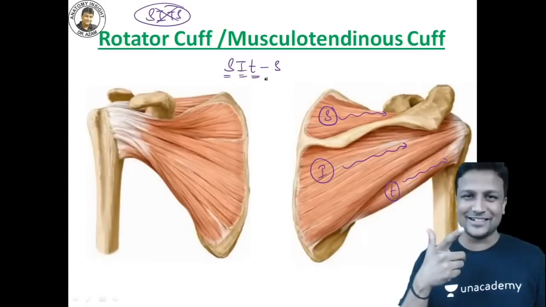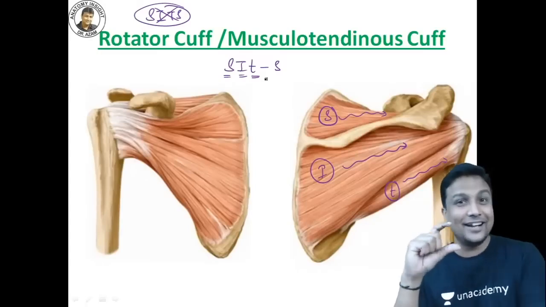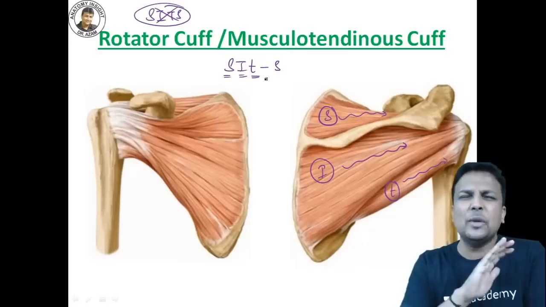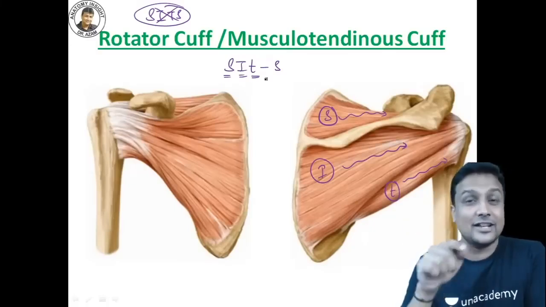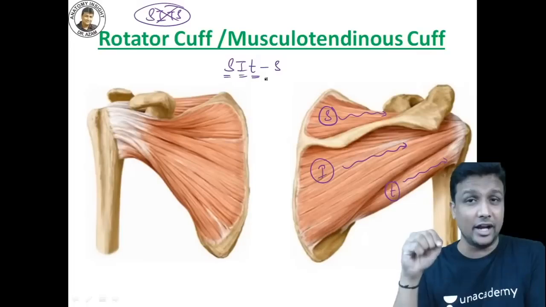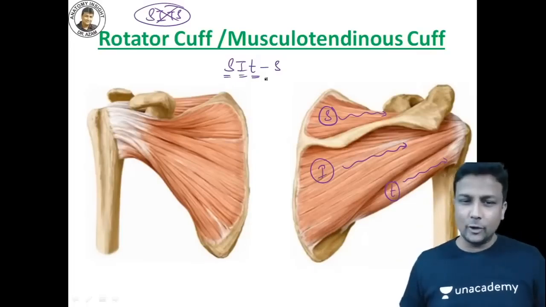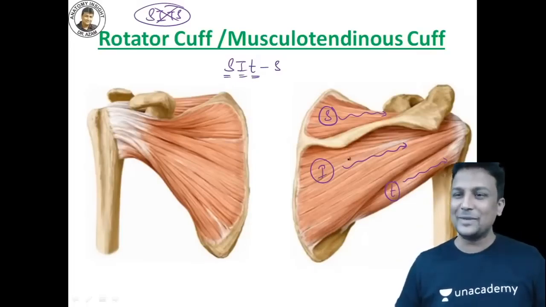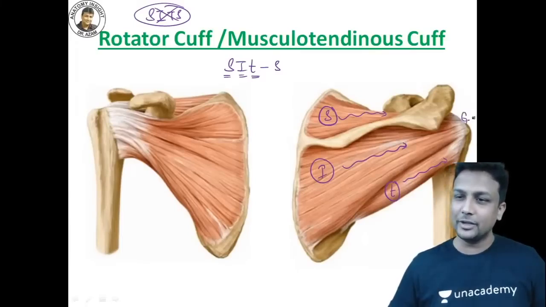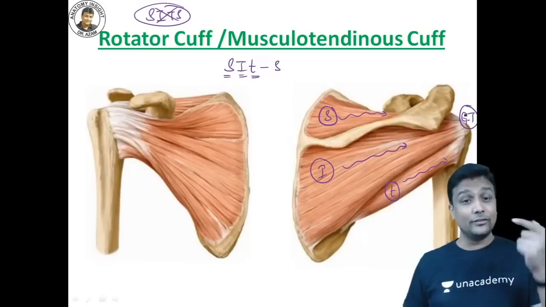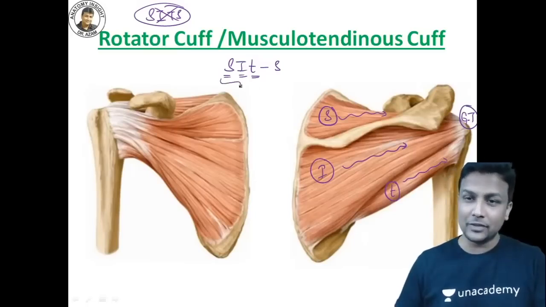Welcome to my anatomy classes. Okay? Better write down that t as a small letter. And you will never ever make a mistake in the exam. That T stands for teres minor. And sir, why did you write down all these muscles separately here right now? Why? Because you can clearly see all the 3 of them will be inserting on the greater tubercle. So supraspinatus, infraspinatus and teres minor on greater tubercle.